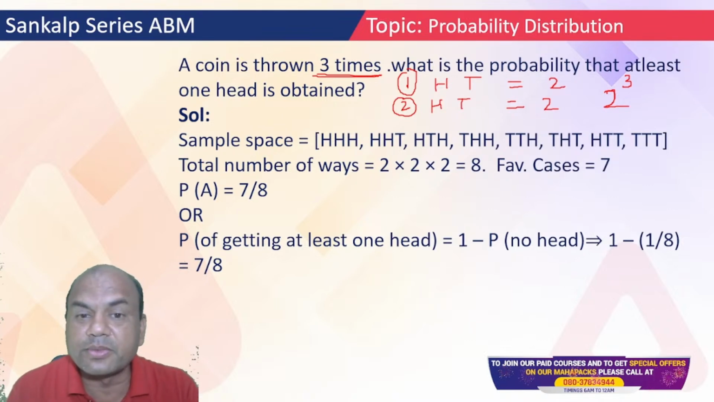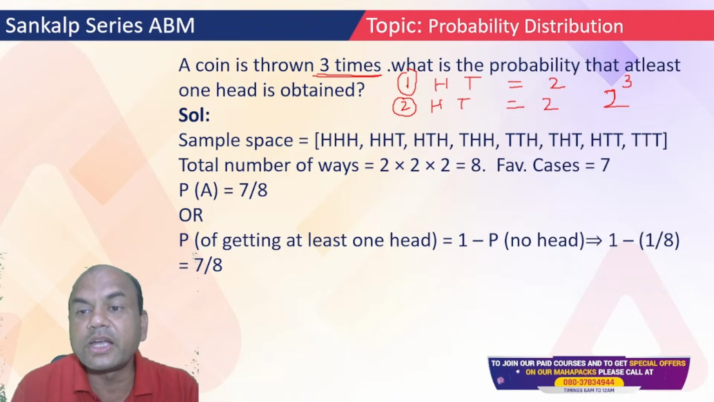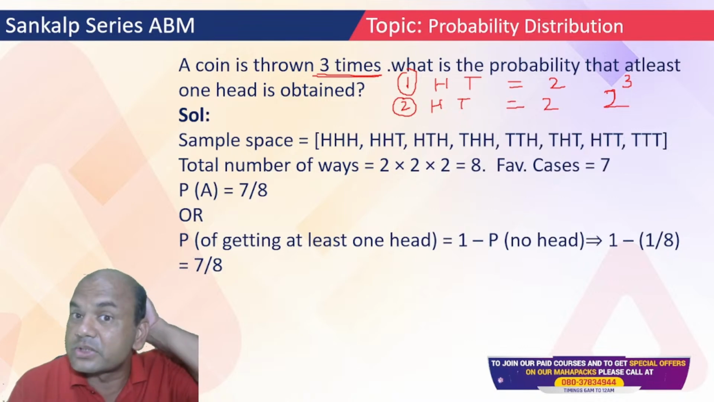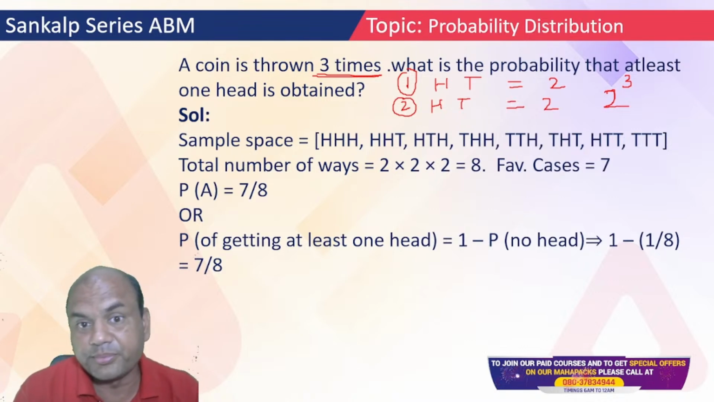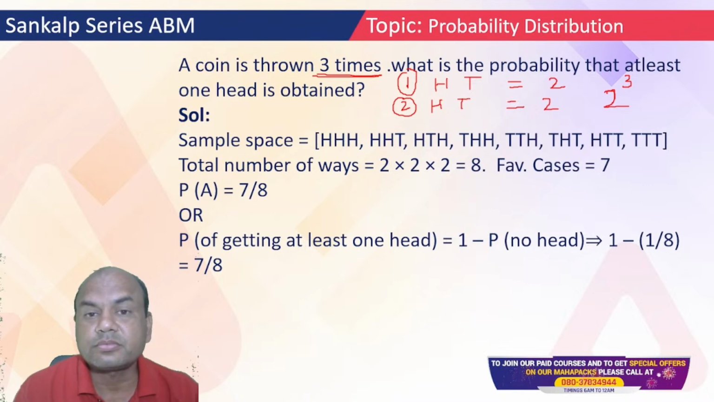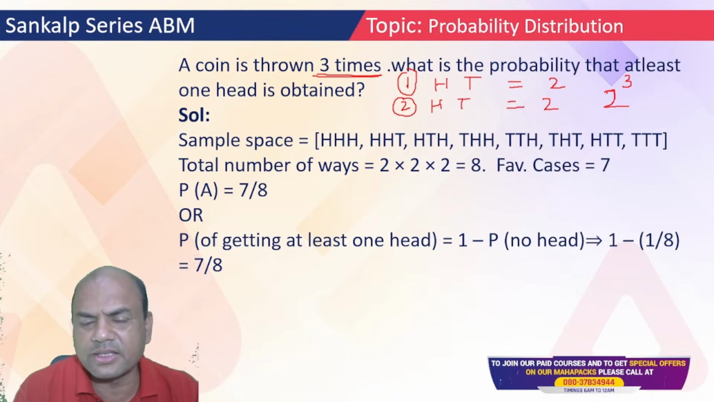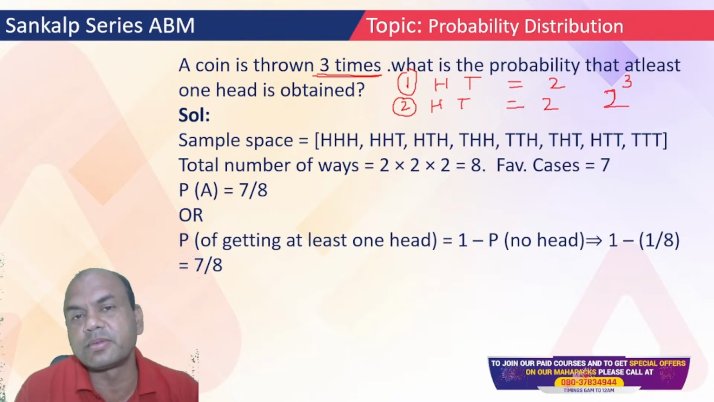Now look at these possibilities. 8 possibilities, because I am joining them 3 times. Suppose if I throw the coin 4 times, then it is 2 raised to 4, 16. Okay, so now find the answer. It is either HHH, I can get all heads, or head tail head, tail head, and all these. You see, these are the 8 possibilities available.